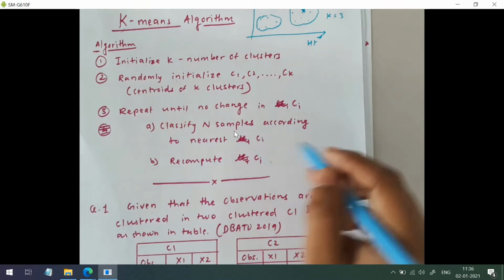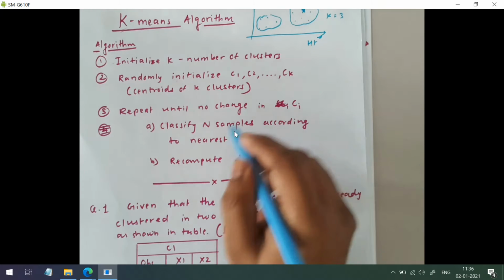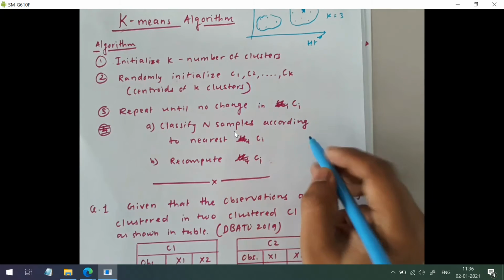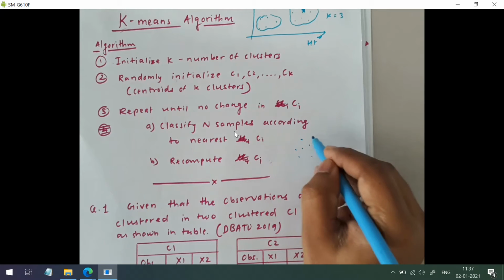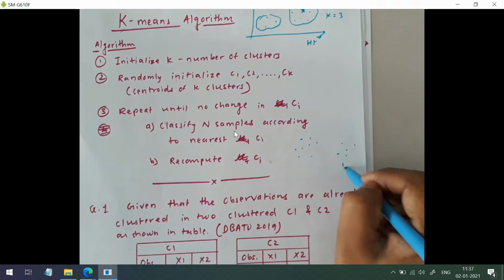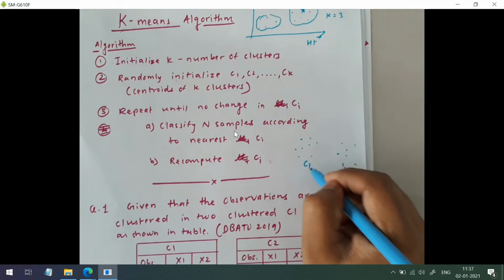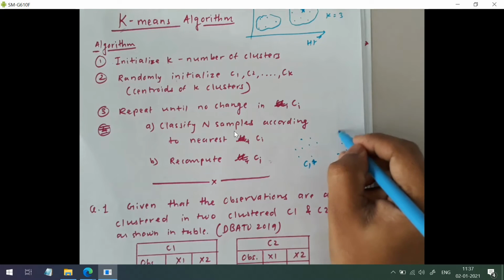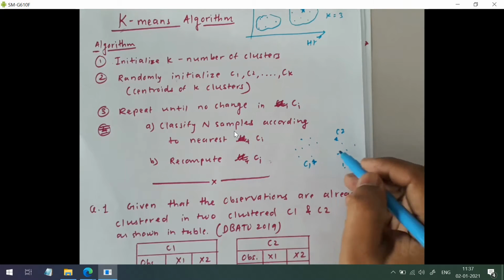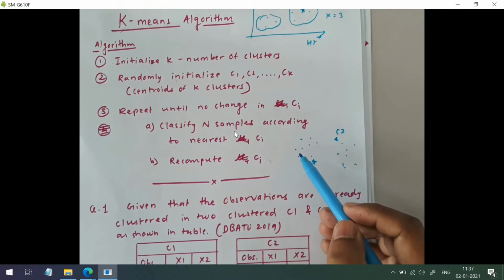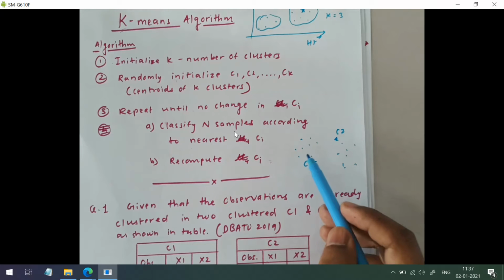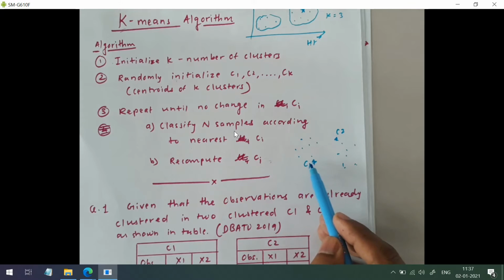So what we have to do? Once you finalize the value of ci, consider these are the data points, and we have set c1 here and c2 here. Then from every data point you have to calculate the distance from that data point to the centroid of the clusters.